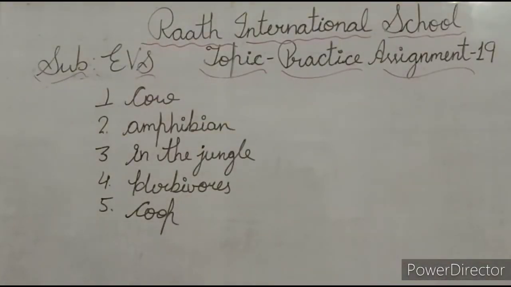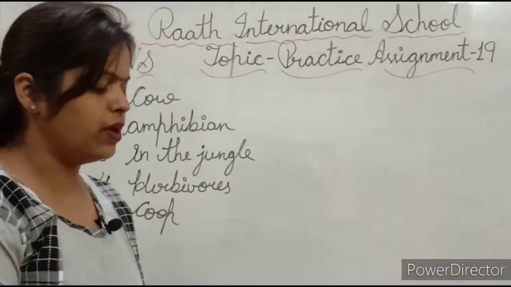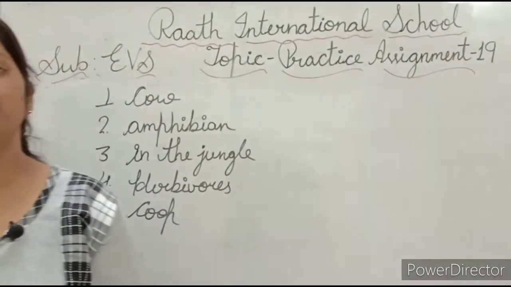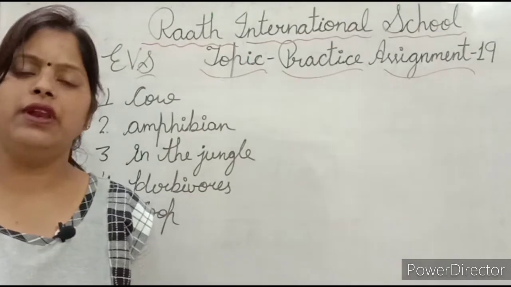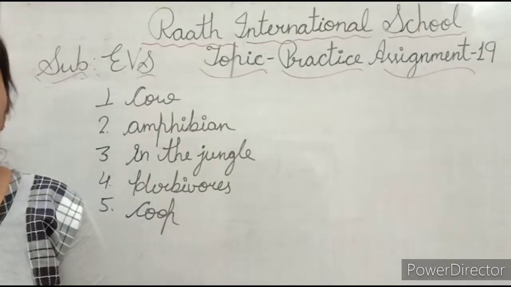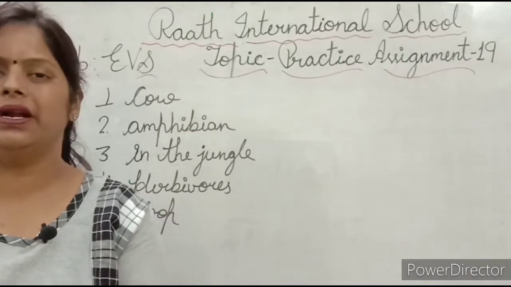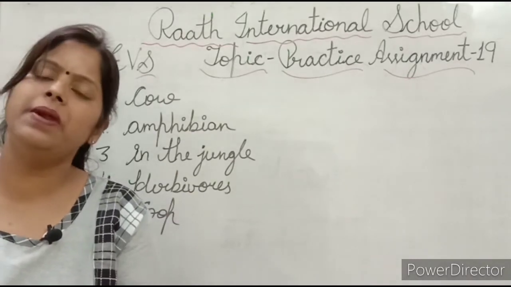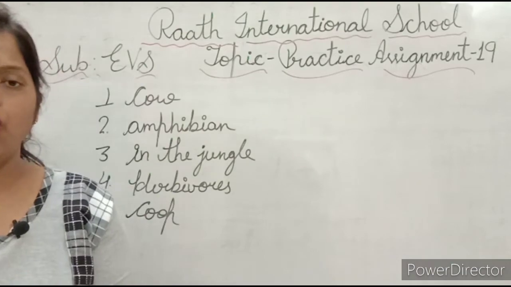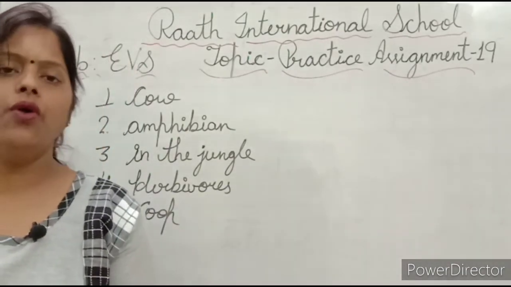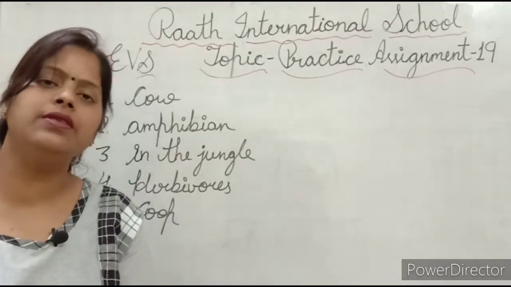Now next write one line about each of the following. Beta, here are some words given and we have to tell the one line on each. First है herbivores. What are the herbivores? Animals that eat only green plants. जो जानवर only green plants खाते हैं, like cow, horse, goat, camel, deer. Now carnivores. What are the carnivores?